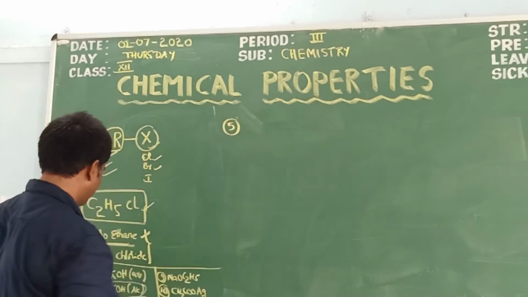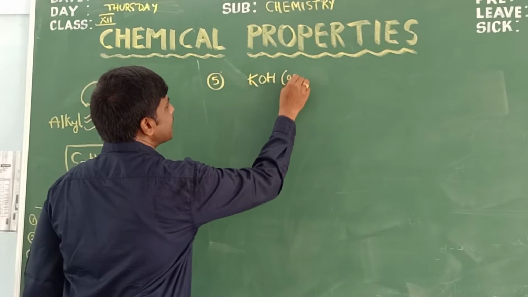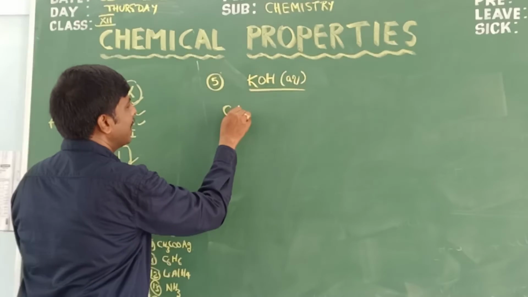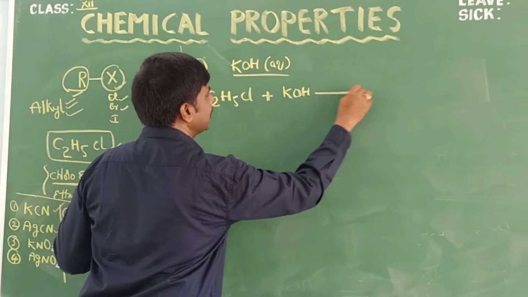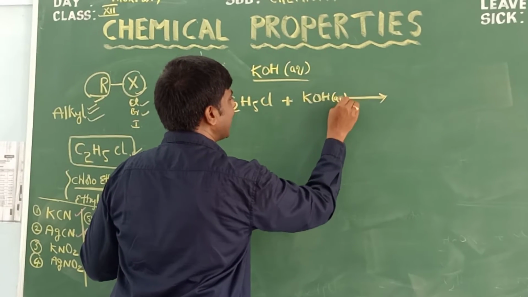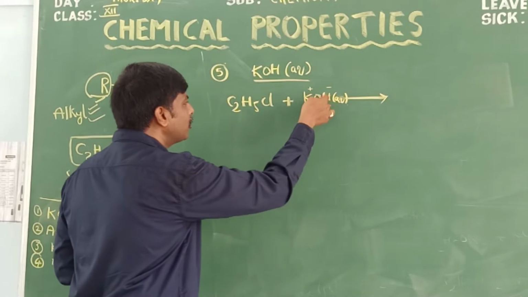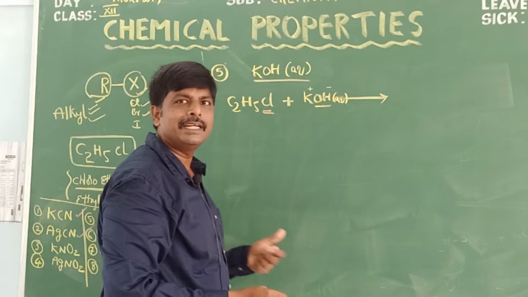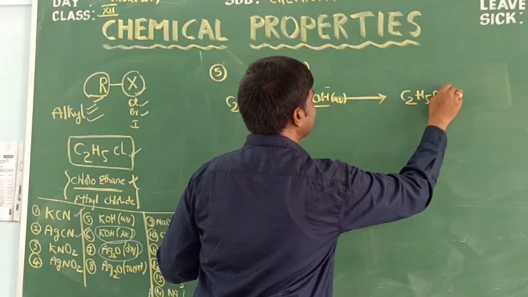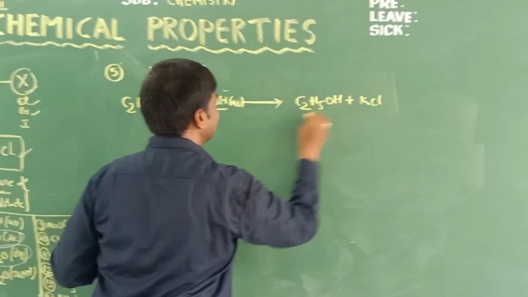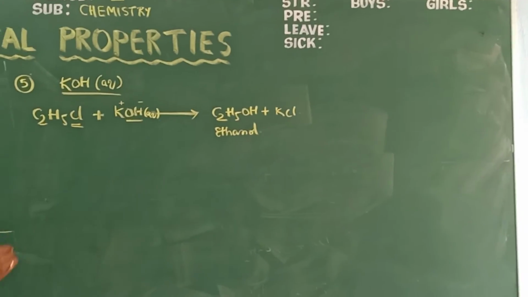Fifth property, reaction with aqueous KOH. When ethyl chloride or chloroethane reacts with aqueous KOH, here aqueous KOH gives K plus and OH minus, which is a strong nucleophile. A stronger nucleophile replaces a weak nucleophile. It is a nucleophilic substitution reaction. Then what is the product? C2H5OH plus KCl. So the product is ethanol, alcohol.